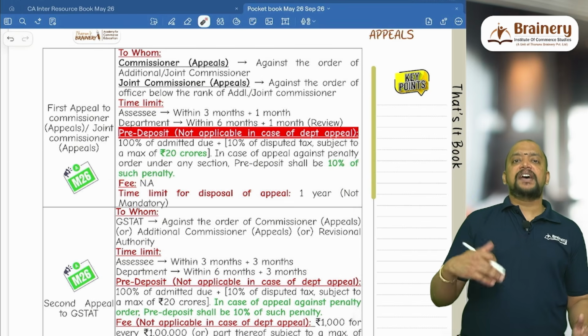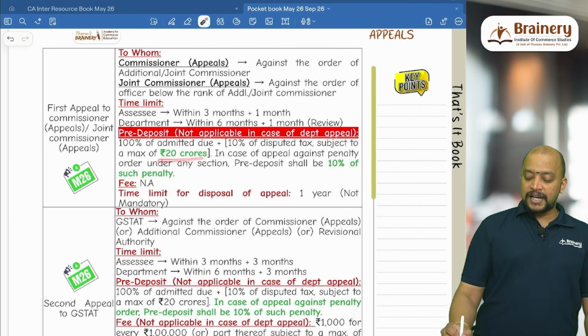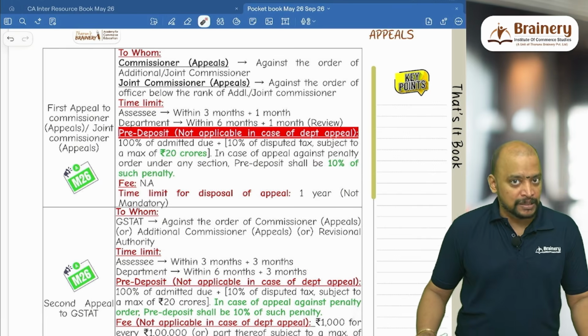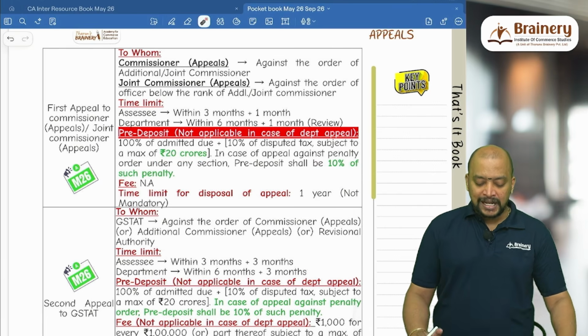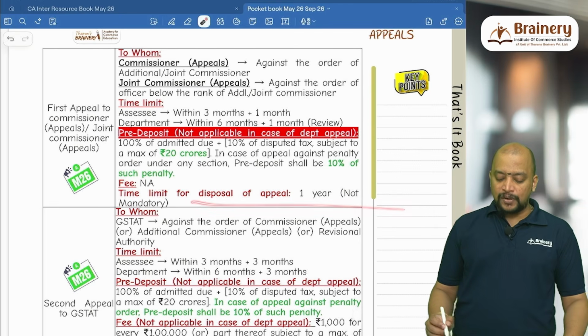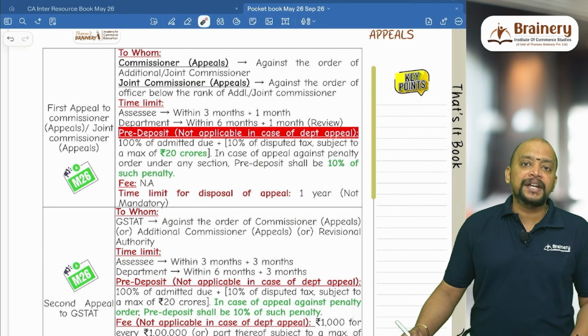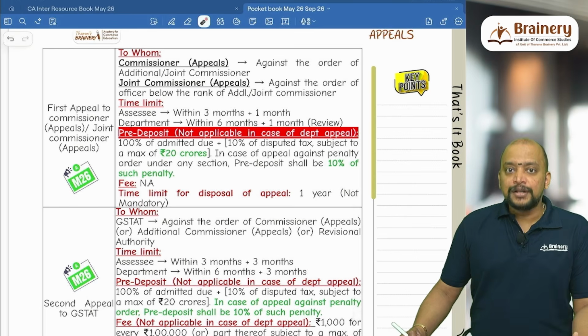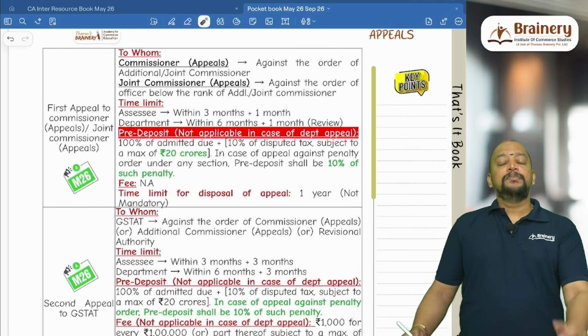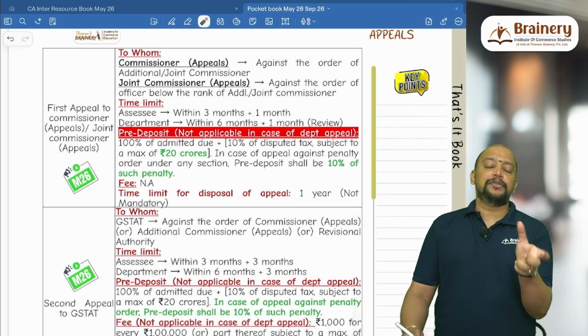Only for tax we have a subject to maximum of 20 crores, but in case of penalty we don't have any subject to maximum. And for the first appeal, what is the appeal fee? So we don't have any appeal fee, and the time limit for disposal of appeal is 1 year, and that is not mandatory, meaning within 1 year from the date on which we are going for appeal. So they have to pass the decision, but it is not mandatory that they have to follow.